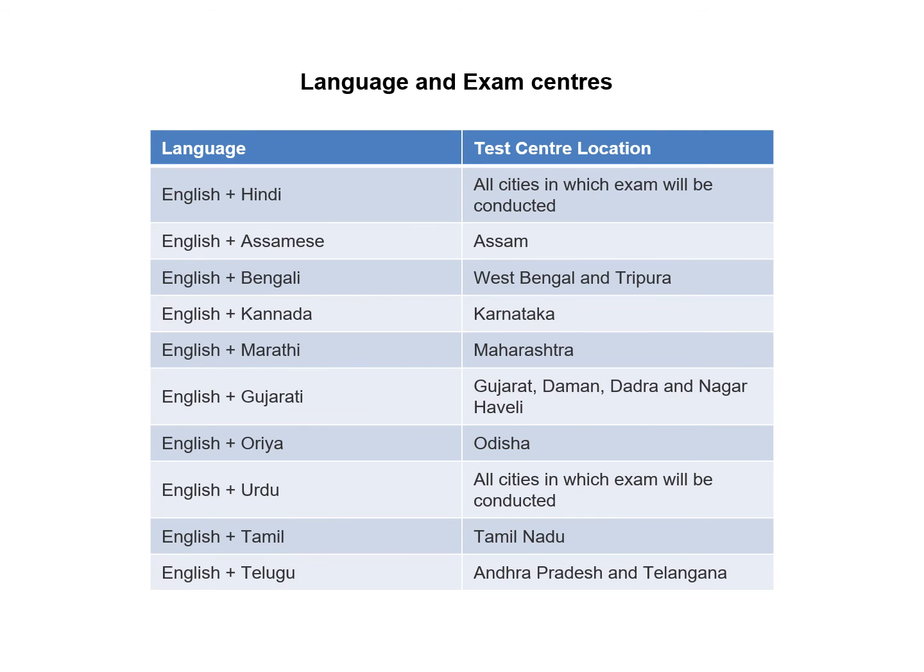Now coming down to the language and exam centers. If the language is English plus Hindi, then this duo will be available in all the centers, and for others it depends on the state. So if a person has opted for the Assamese language, then the English plus Assamese question booklet will be available in Assam centers only. NEET or National Eligibility